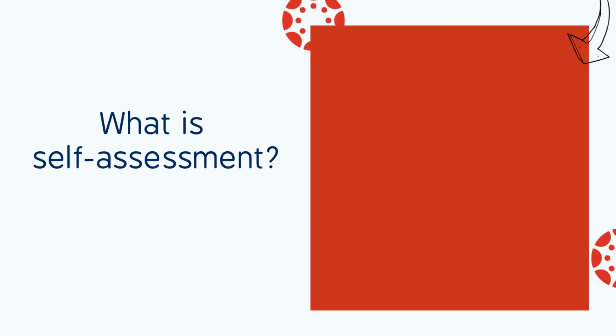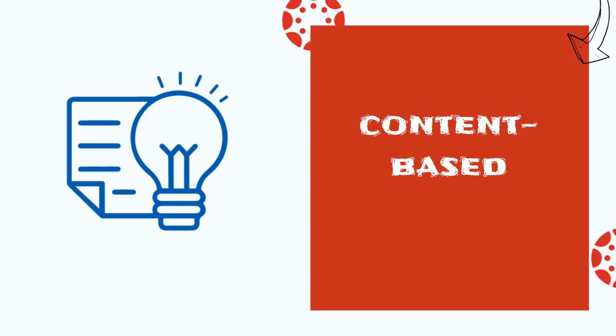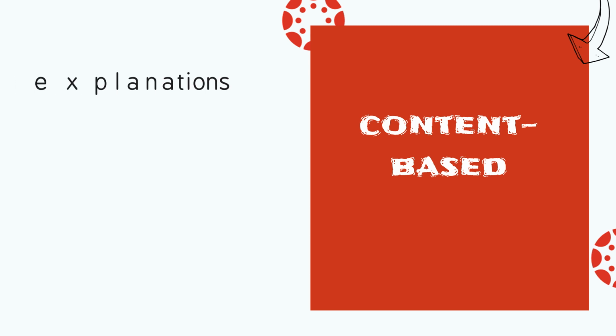If you think about it, there are two kinds of self-assessment. There's content-based, where you're checking for understanding of course content. This could be done by asking students to briefly explain specific topics or concepts from the unit. You could make it a bit more complex by asking them to elaborate on how this new learning builds on a previous unit, or what new ideas they might want to follow up on.